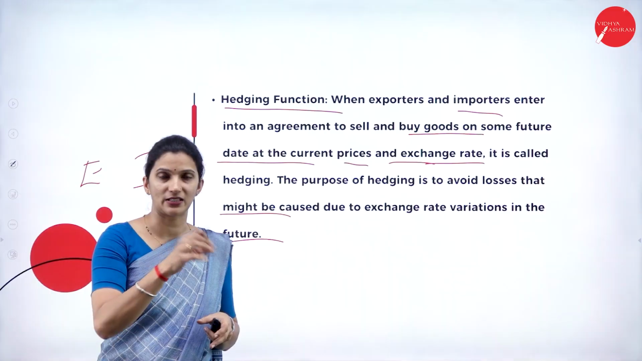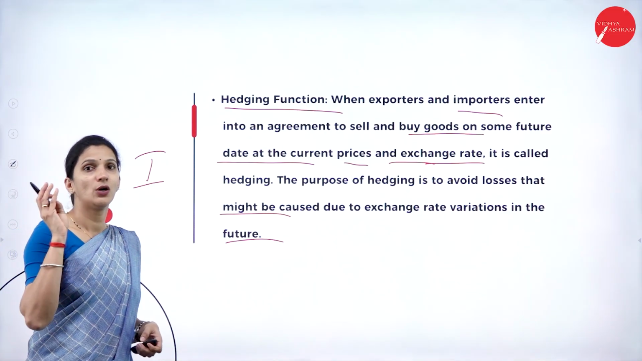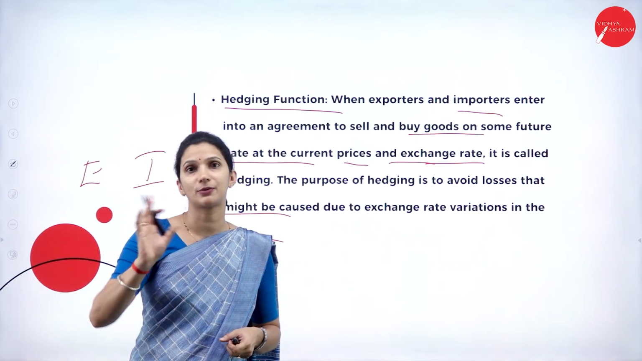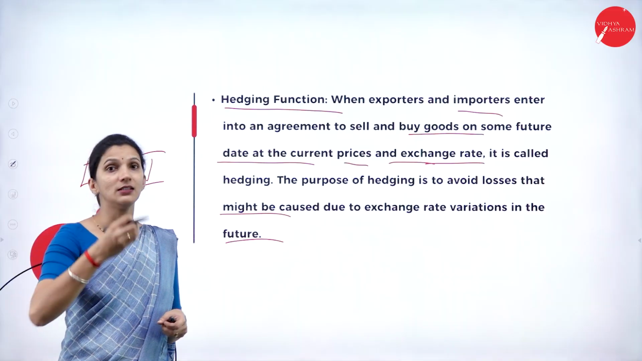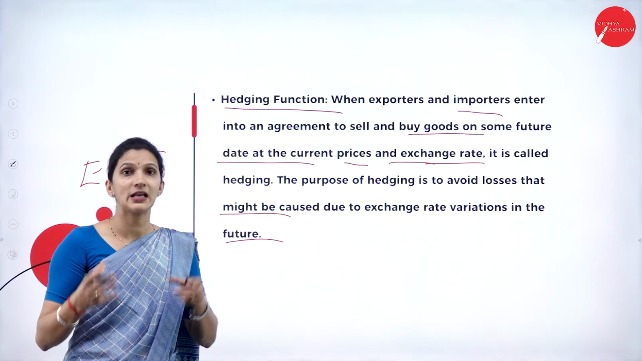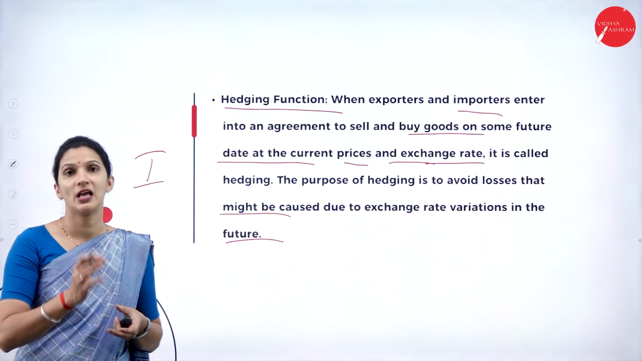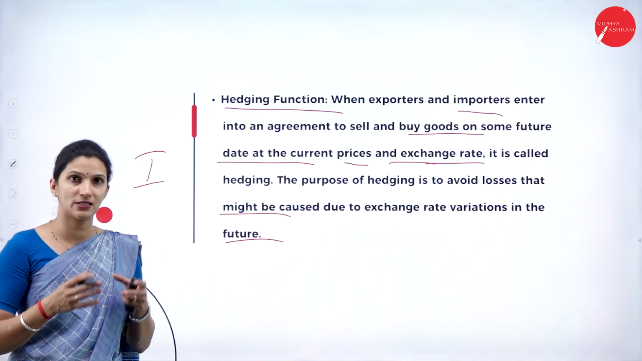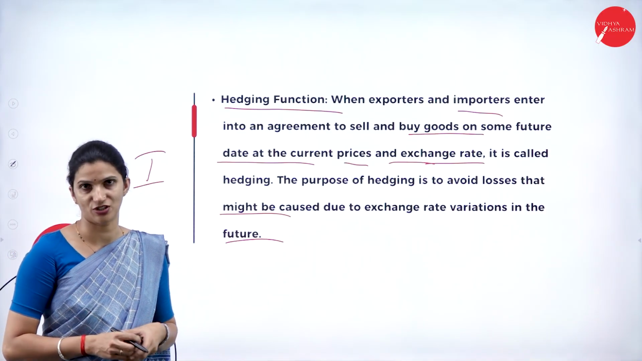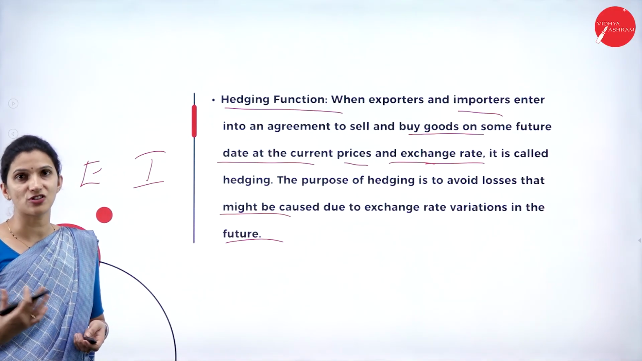So what is the exchange rate at the current period? That is fixed. This is the third function that we have. One, the transfer function, where purchasing power is transferred between two parties. Second, the credit function, where a bill of exchange is issued to do a trade on a credit basis. And third, the important hedging function, where the contract or agreement happens on a future date, but the rate is fixed at the current exchange rate. So these are the three important foreign exchange market functions.